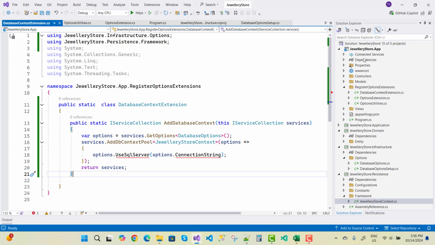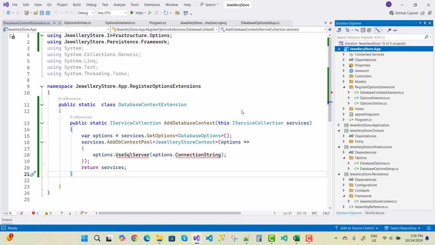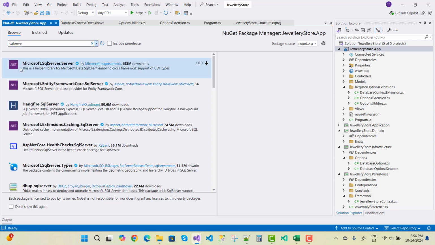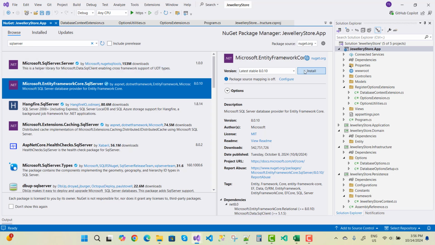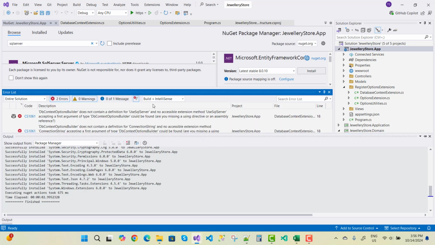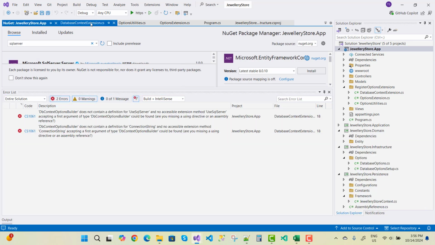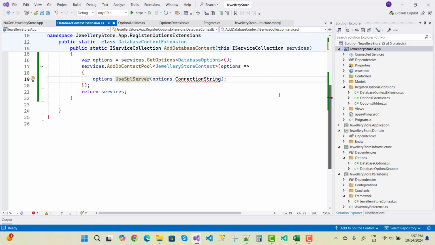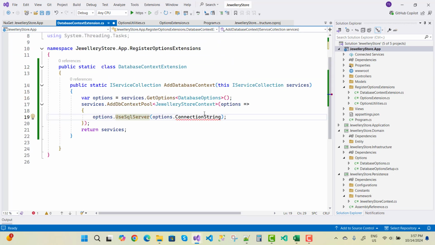SqlServer, I mean to say that it exists in the managed NuGet package, and that is SQL Server, Microsoft.EntityFrameworkCore.SqlServer. Microsoft.EntityFrameworkCore, and here we have the options.